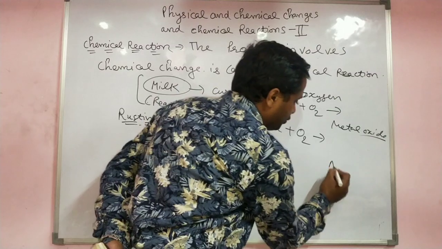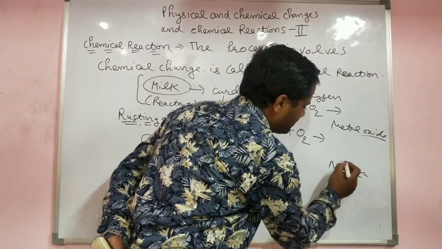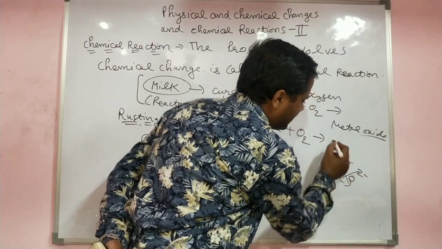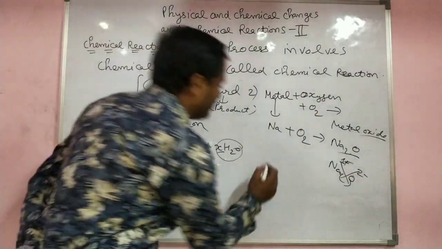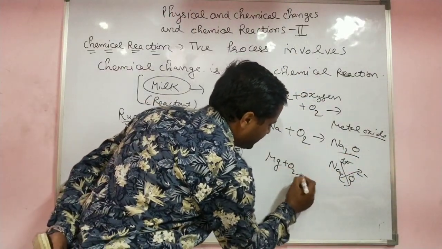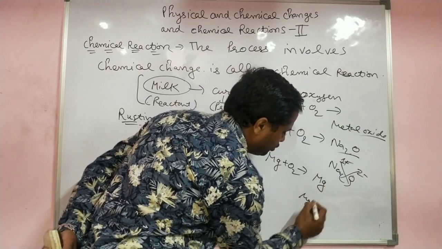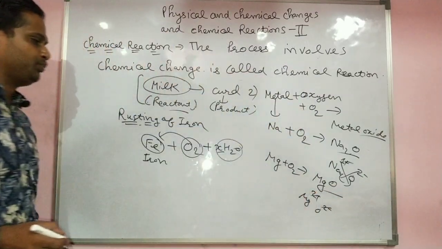Then what forms? Metal oxide, sodium oxide. How do you form sodium oxide? You are able to do it very easily, sodium is 1 positive. You can form the product very easily if you know polyatomic and monatomic ions. Magnesium plus oxygen gives magnesium oxide. Mg 2 positive, oxygen 2 negative, cut, MgO.